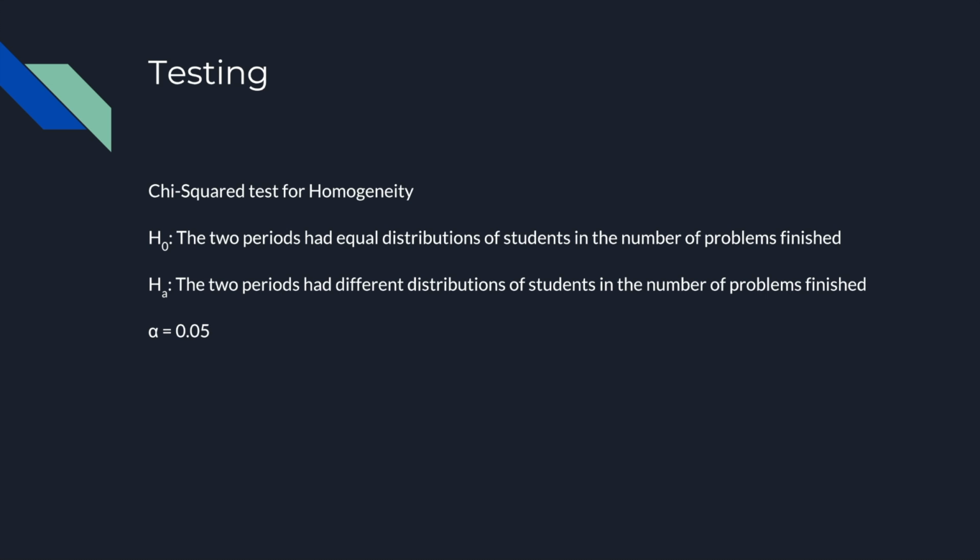Now, to actually look at our data and conclude whether or not there was an effect, we had to use the chi-square test for homogeneity, meaning we had to see whether or not these 2 distributions between the periods were similar enough to say, no, there was no effect, or yes, there was an effect, since these are different samples. Now, our null hypothesis was that the 2 periods would have the same distributions of students in the number of problems that they finished, while our alternative hypothesis was that these 2 periods would have different distributions in the number of students and the number of problems that were finished. And we used an alpha level of 0.05 or 5%.